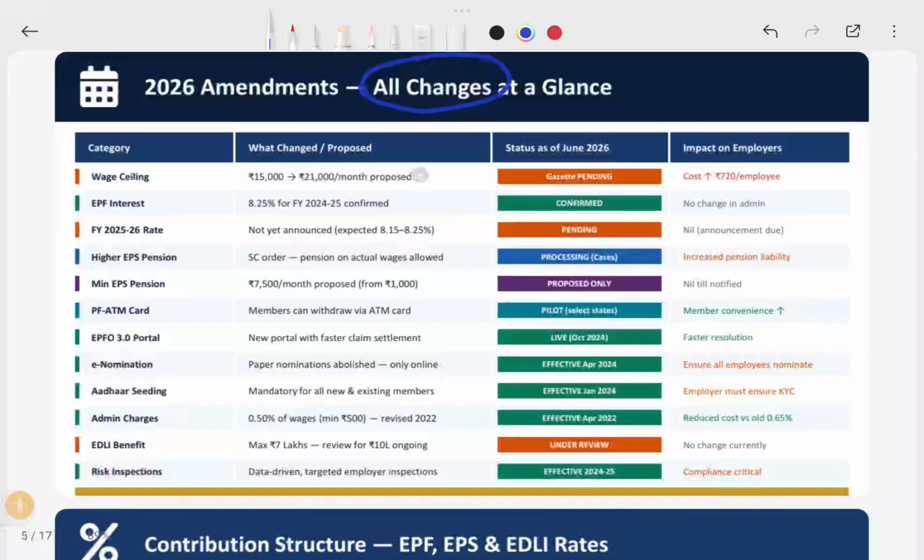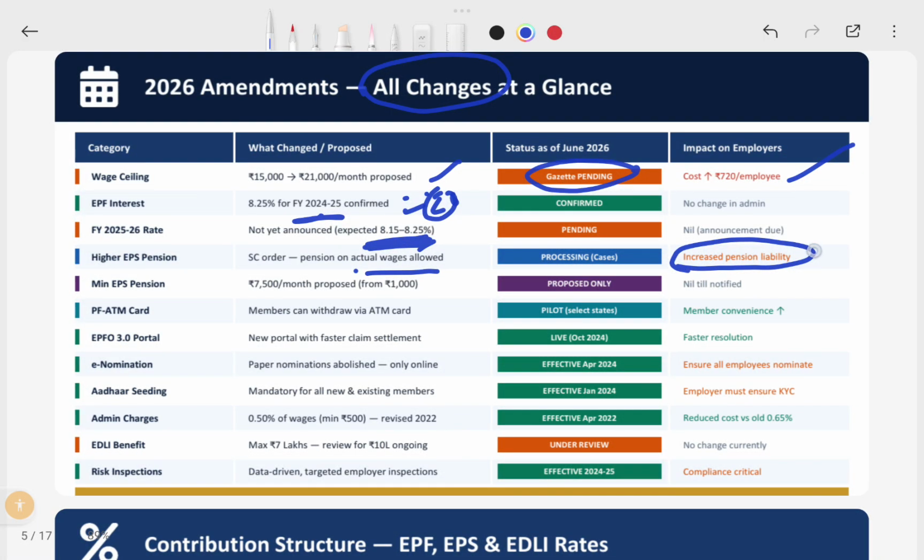The wage limit is going to increase. So this will cost the employees, and all this is still in the pending stage. And the EPF interest is confirmed for 24-25, but 25-26 is not yet confirmed. So it is still under negotiation, but there should be an expected range of 8 to 8.25. Higher EPF pension, Supreme Court on actual wage allowed. So this is also processing. Indeed, your pension liability will increase in the future.